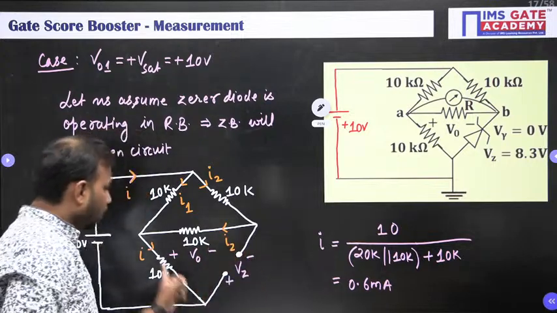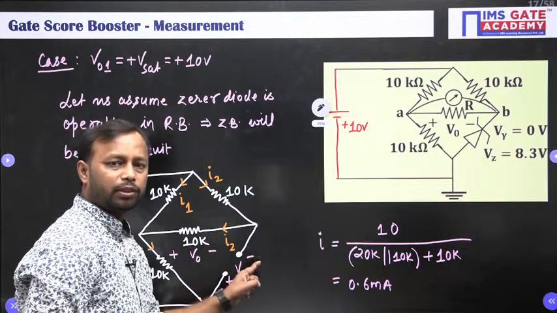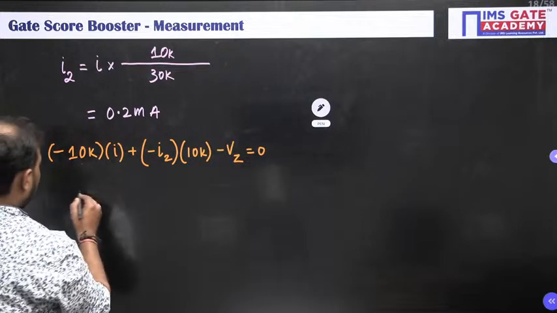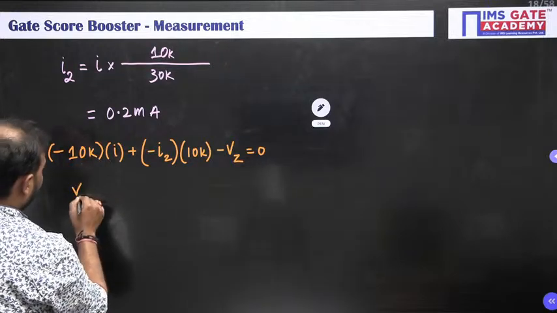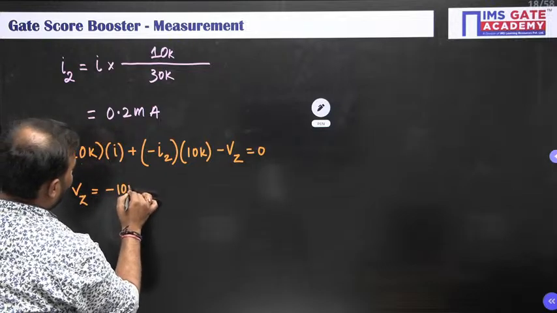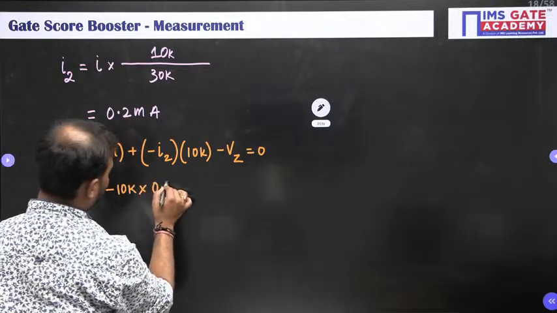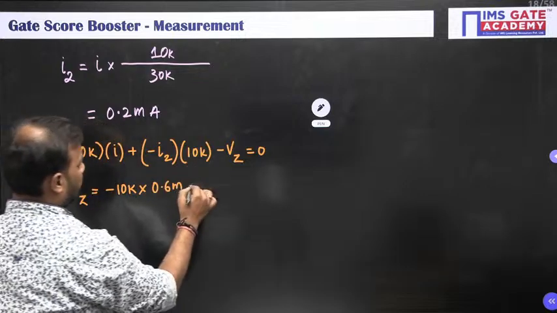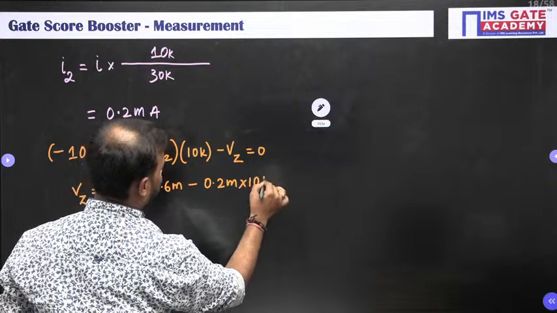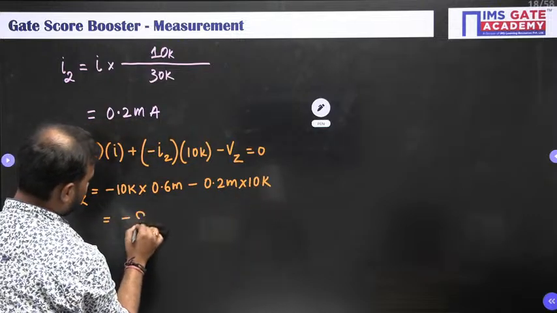So here, while traveling in this loop, negative sign comes first, so I will write here minus Vz. So Vz is equal to minus 10K into I, which is 0.6 milliampere, then minus I2, which is 0.2 milli, into 10K. So this is equal to minus 8 volt.